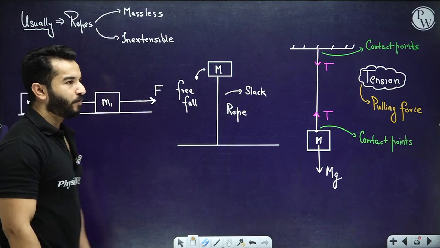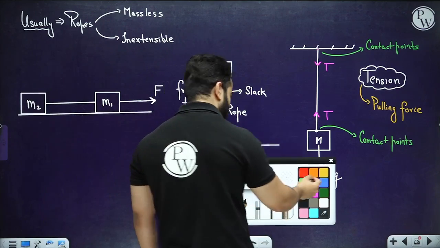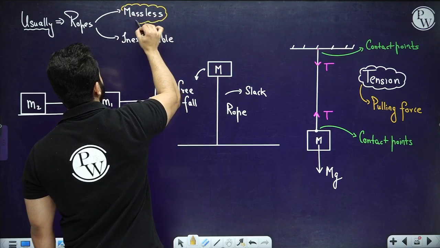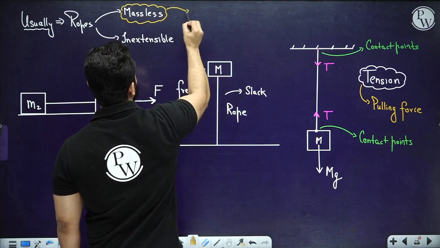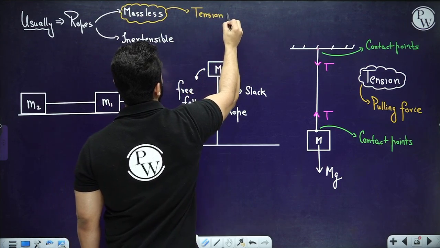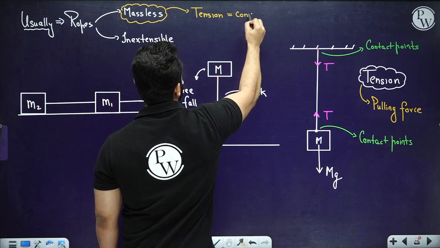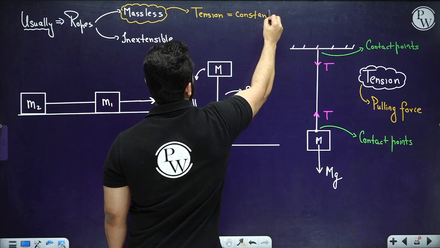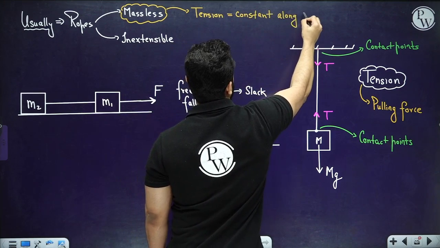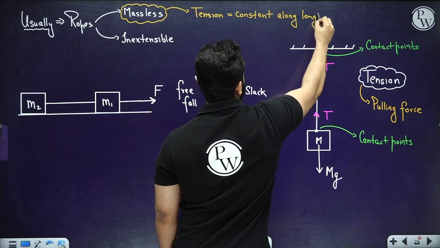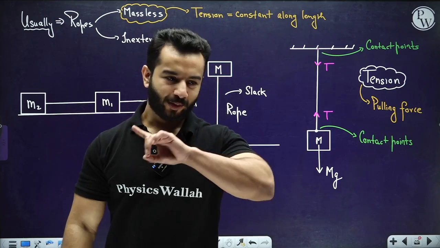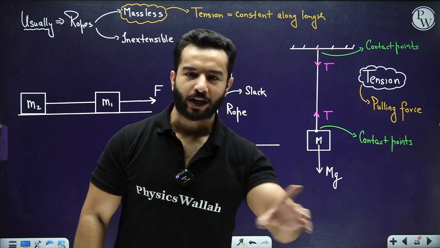Now this is very important to understand, because when we are stating that our ropes are massless, what we really mean by this is that tension will remain the same all along the rope. Tension is constant along the rope, along the length. It means that if I have got one rope, tension will remain the same all along it.